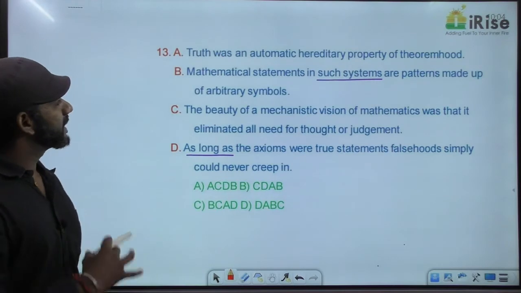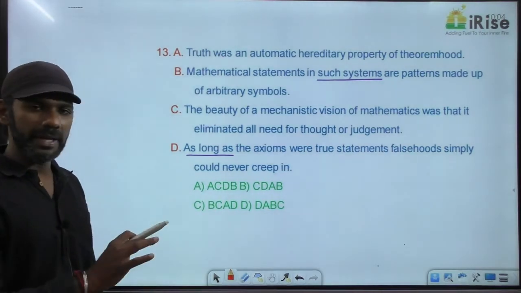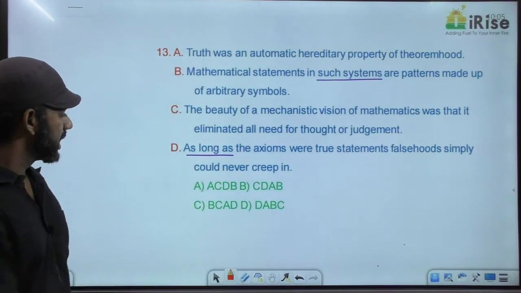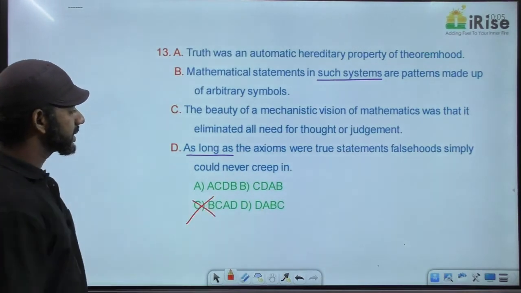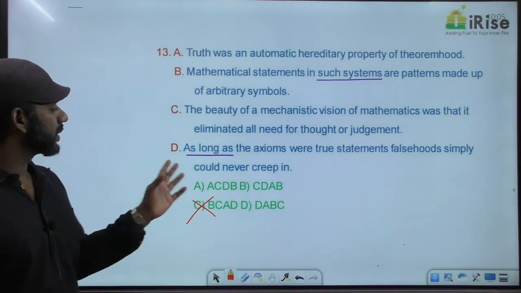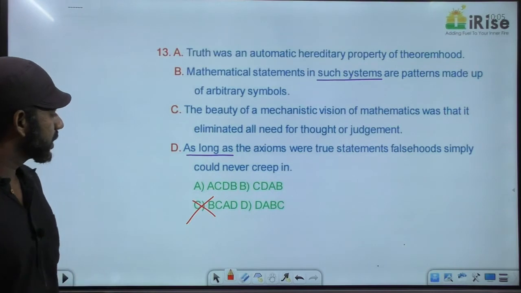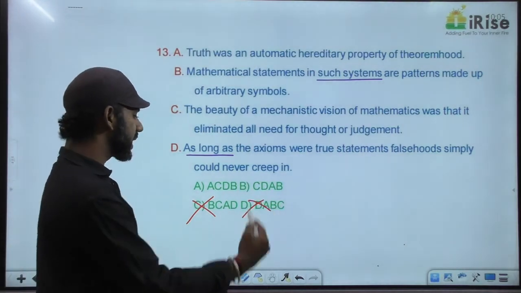Can the paragraph start with B? No. B says mathematical statements in such systems. So paragraph cannot start with B. Based on that, option C is eliminated. Can the paragraph start with the D? No. D says as long as. So based on that, option D is eliminated.